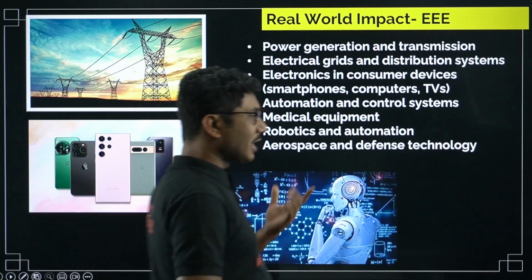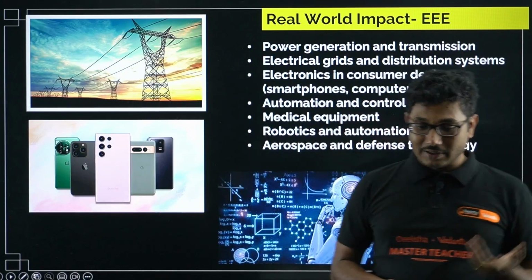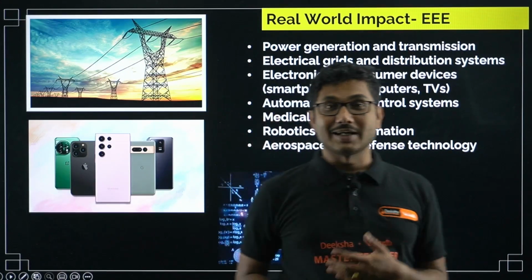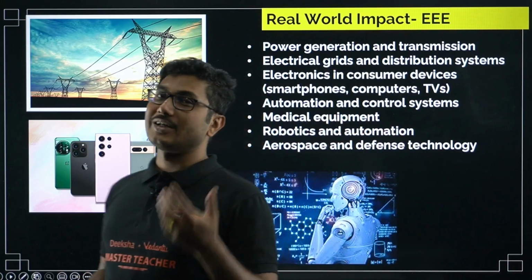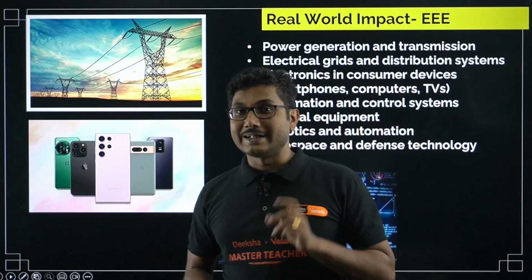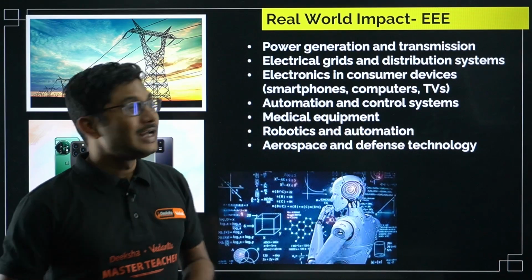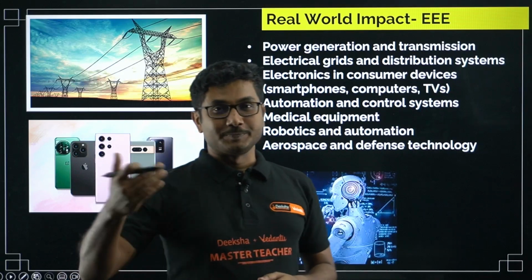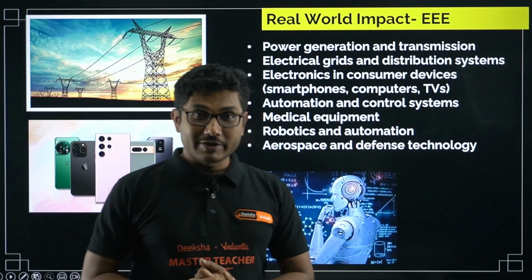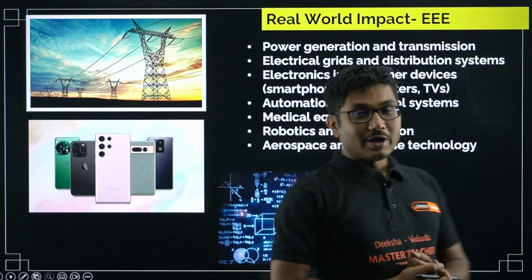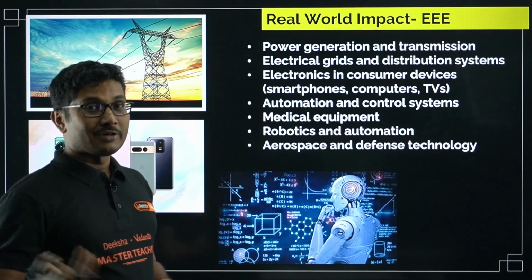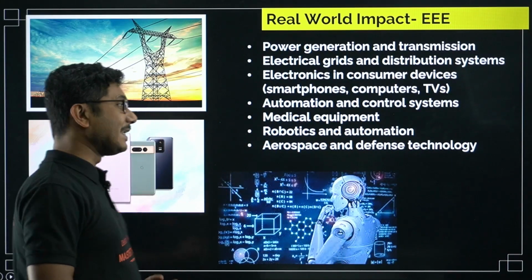Aerospace and defense technology. Just a few days back there was a huge battle between India and Pakistan. You know that India was able to restrict Pakistan using India's air defense system. Some electrical engineers developed that system. They integrated all the different components and it can detect a target and hit it automatically. That is also part of electrical and electronics engineering. If you want to develop defense technology, there is an institute in Bangalore, DRDO, the Defence Research and Development Organisation. You can work for them and develop new technologies that will help us defend against enemies better.